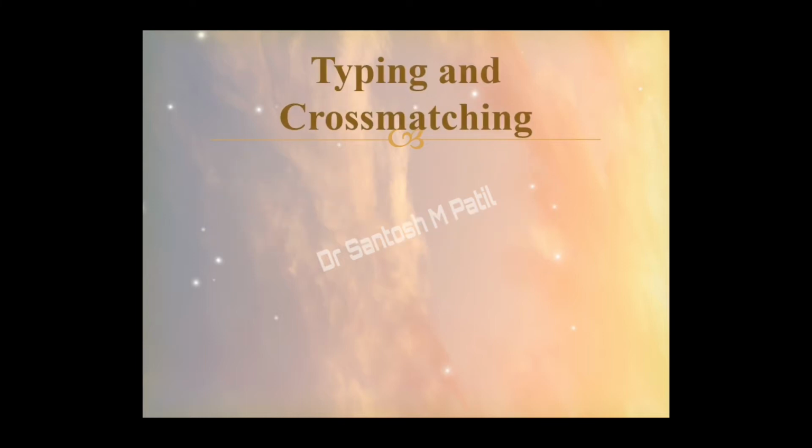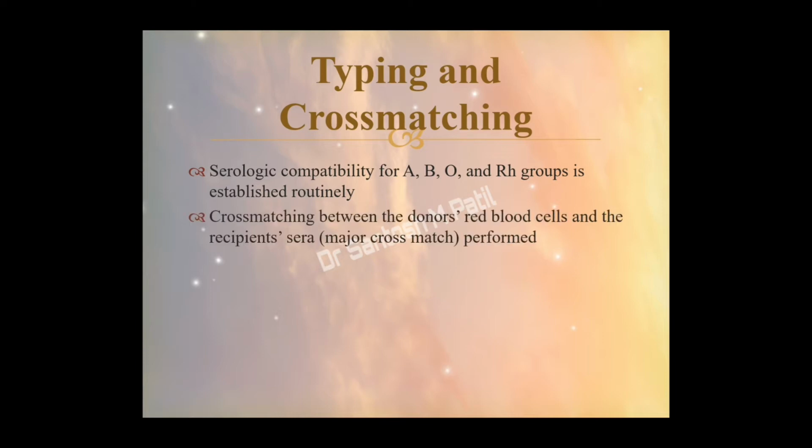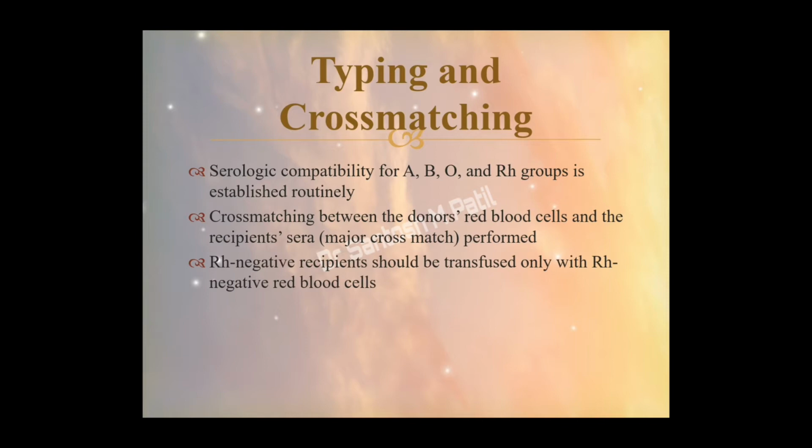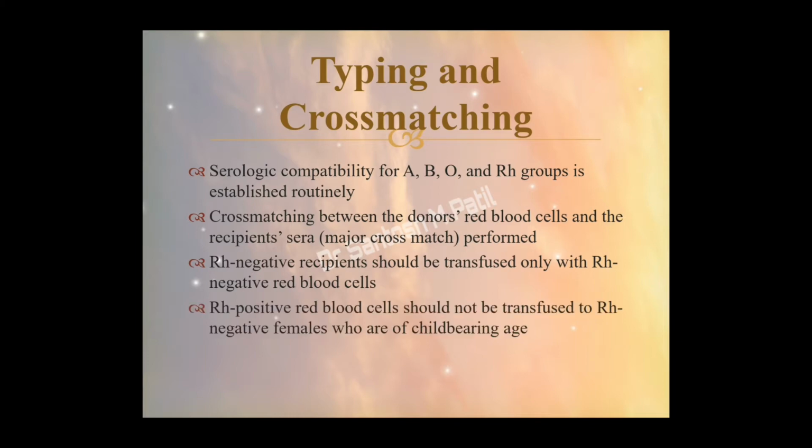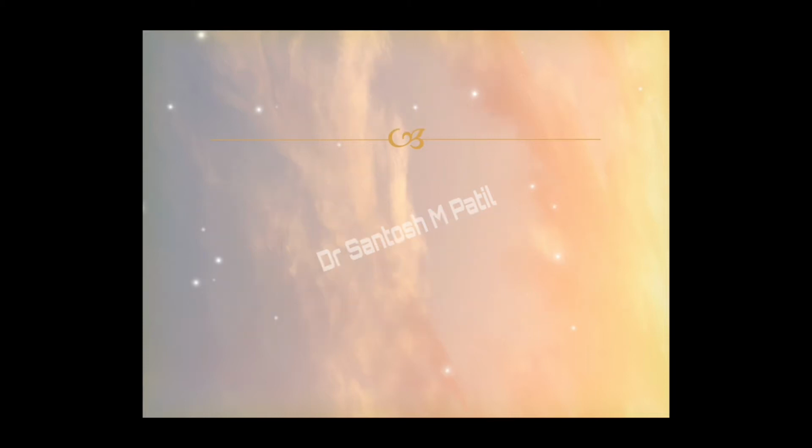There are certain principles of typing and cross matching one has to understand. A serologic compatibility of A, B, O, and RH groups is established routinely, and cross matching, which is the major cross matching between the donor RBCs and the recipient sera, is performed. An RH negative recipient should be transfused only with RH negative red blood cells. RH positive RBCs should not be transfused to RH negative females, especially of childbearing age group.